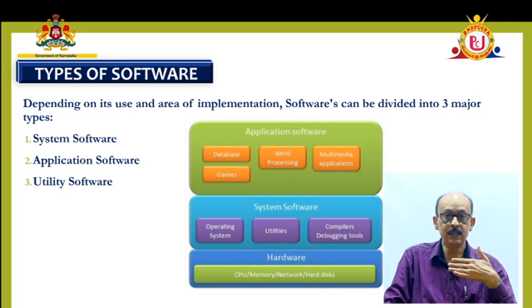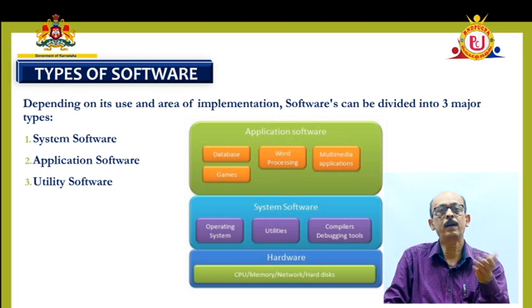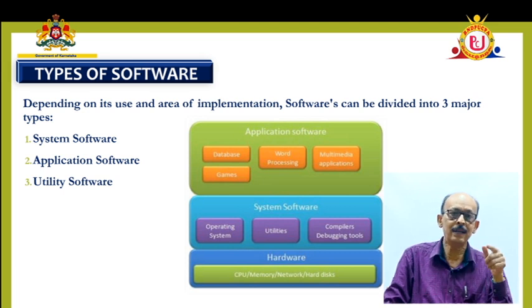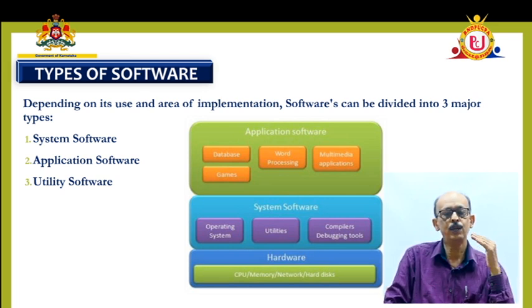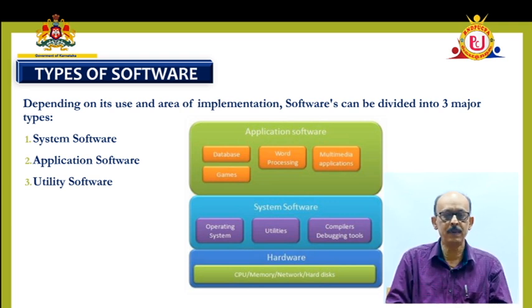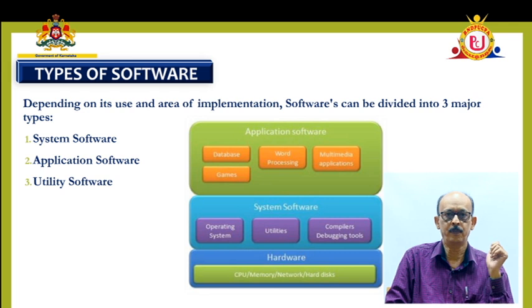For that we need to have a kind of interpreter, in the sense of a converter or translator. The translator is called system software. Application software is there to solve the user's problems. Maybe accounting, maybe administration, maybe result declaration. Many different problems of the users can be solved using those application software.